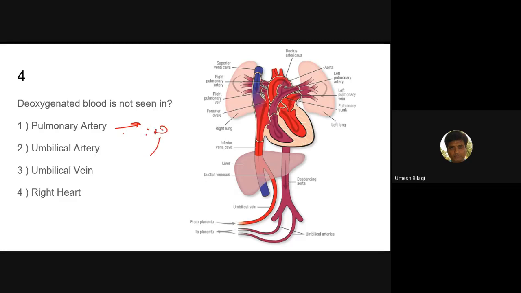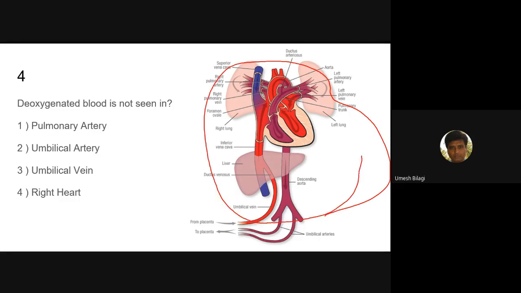The right heart has deoxygenated blood only. These two are deoxygenated blood, everybody knows. What about the other two, an artery and a vein? Usually you expect the artery to have oxygenated blood and the vein deoxygenated blood. But in fetal circulation it is reversed for these two. This is the diagram which shows fetal circulation.